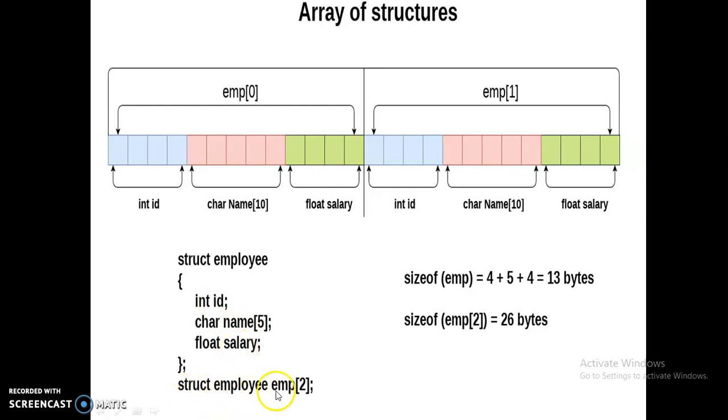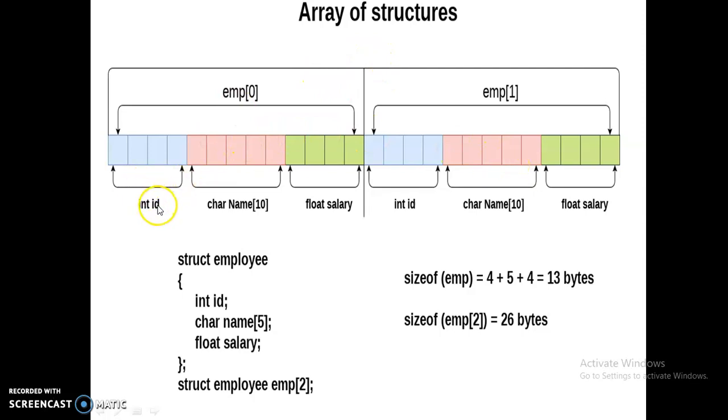Here the structure variable is emp of 2. This is the array of structure. In this example, the 2 employee details are stored. So the size of the array is simply 2. So here this is employee 0, this is employee 1.